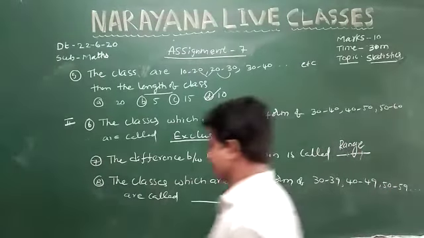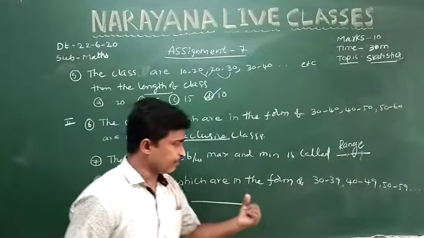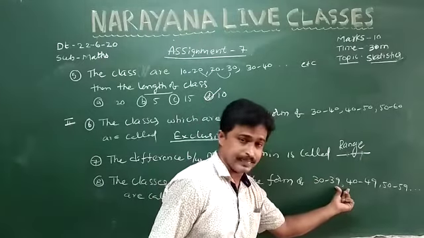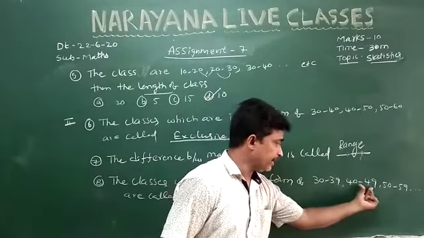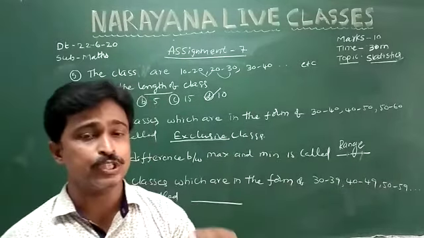Next, coming to question number 8. The classes which are in the form of, just observe clearly, 30 to 39, here 40 is missing, 40 to 49, 50 to 59. This type of classes are called inclusive classes.